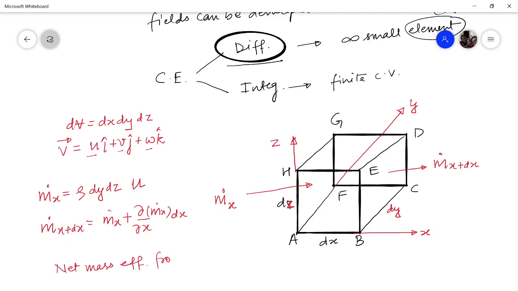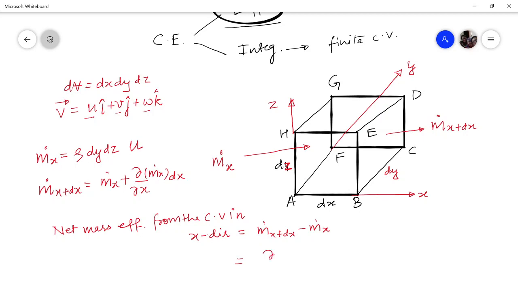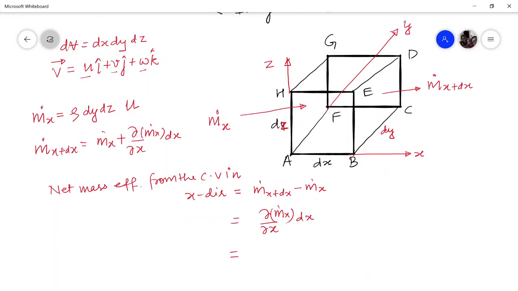So the net mass efflux from the control volume in the x direction will be m dot x plus dx minus m dot x. That simply comes out as del by del x of m dot x times dx. When expanded, we replace the value of m dot x, which is rho u dy dz, into dx.